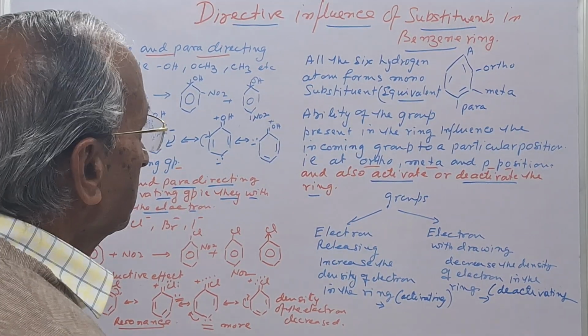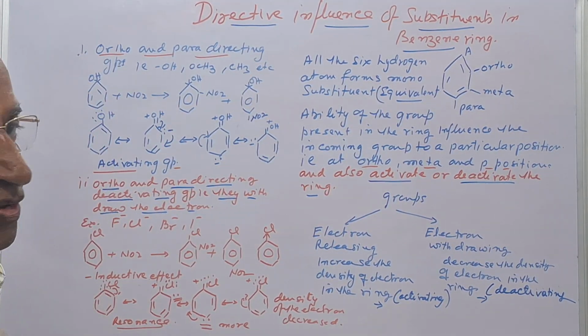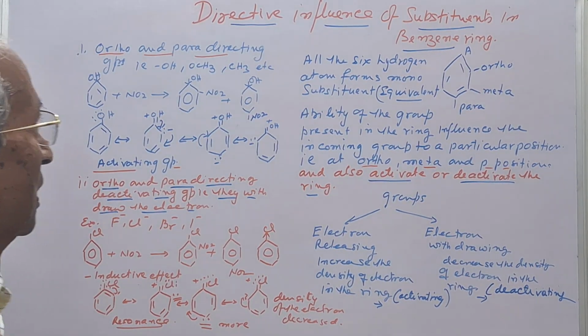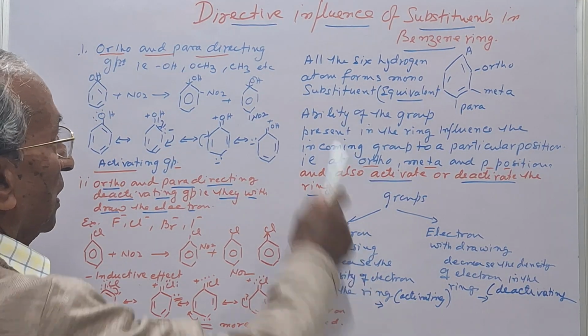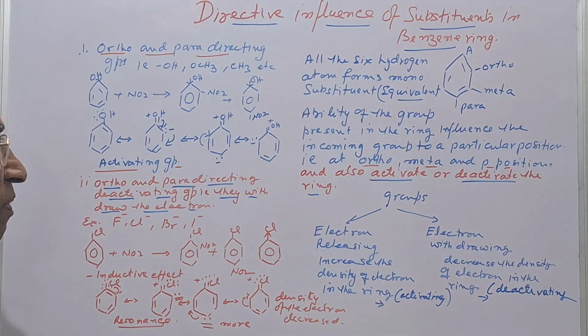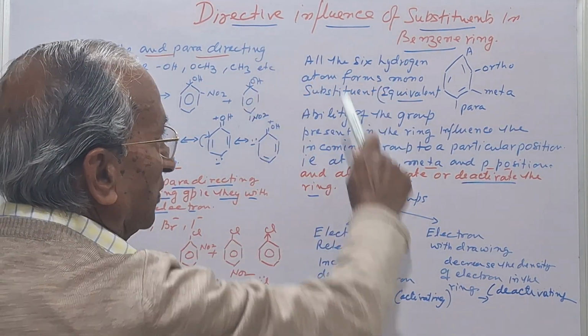In my last video, I explained the substitution reactions of the benzene ring. Today I will explain the directive influence of the substituent in the benzene ring. What do we mean by the directive influence of the substituent?